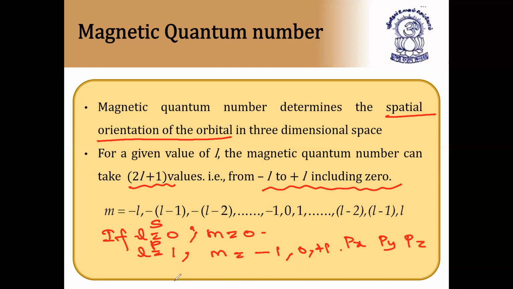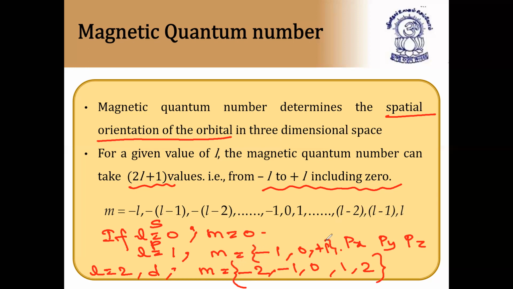Similarly, if L is equal to 2, it is the d orbital. M will take the values -2, -1, 0, +1, +2. Make a set of M values. And what are the suborbitals for this d orbital?